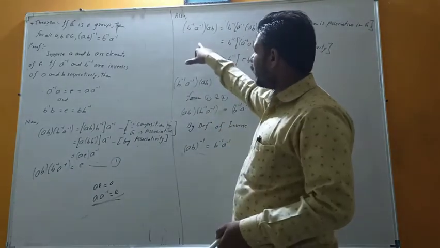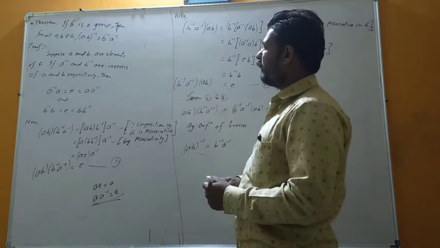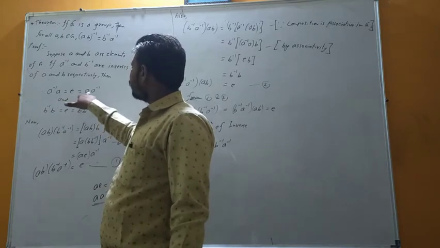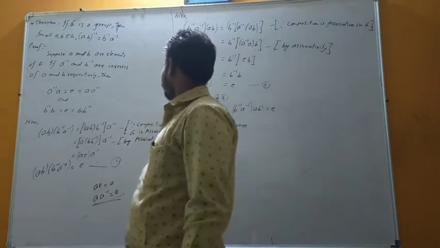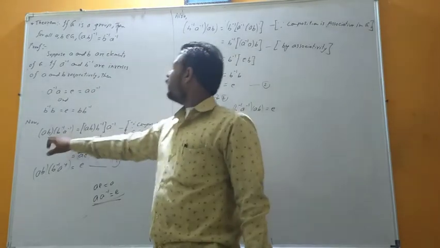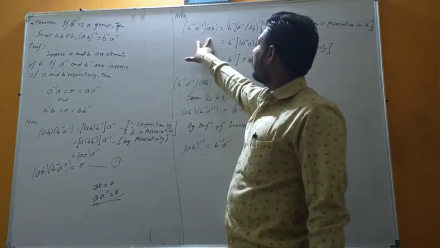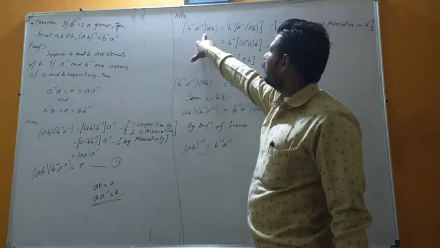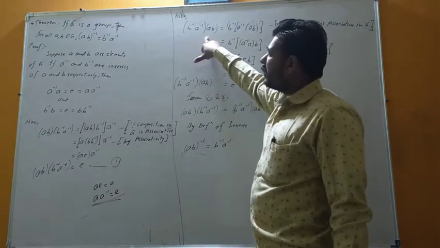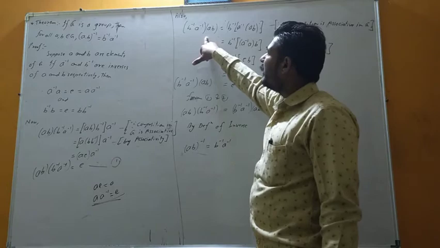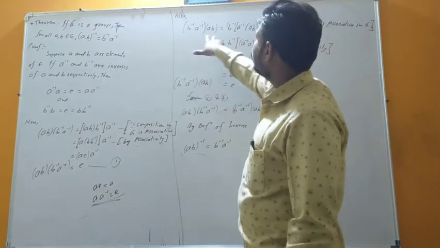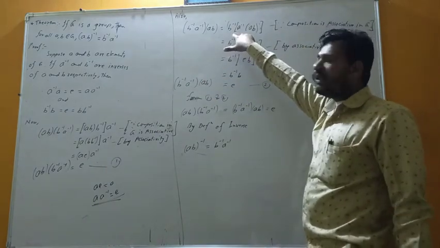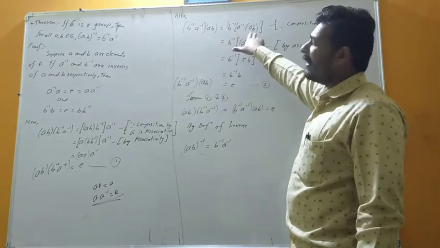After that, we will think about b inverse into a inverse, because we have to show this. a inverse into a is equal to e, and a into a inverse is also equal to e. So we will take it in this form. First we take this element. Here we take the order in the reverse form. We do not directly use the law of commutativity, because we don't know whether it's an abelian group or not. For our purpose we will take these orders. Also the composition in group G is associative. That's why we take this.